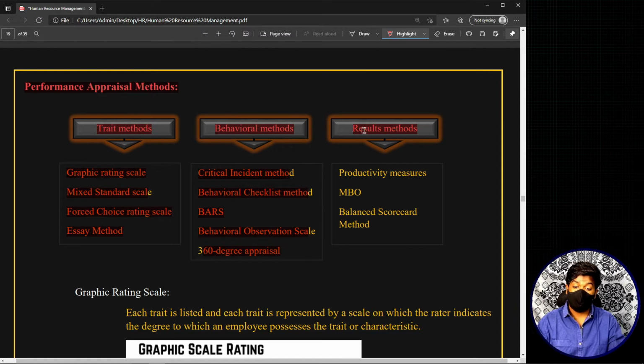And moving to the results methods, in this group we have productivity measures, we have MBO, which is management by objectives, and we also have the balanced scorecard method. So these are all the different methods that we are going to discuss in today's class. Don't worry that there are so many different methods. I have included images for each and every method, showing how these methods are implemented or used in real life. So, a bit lengthy but a very easy topic, let's get started.